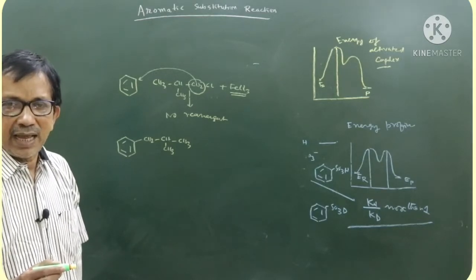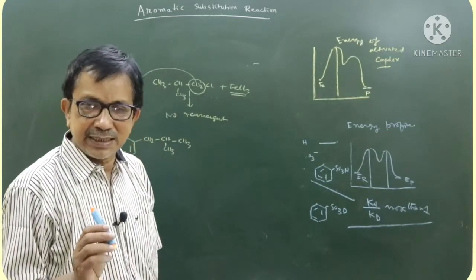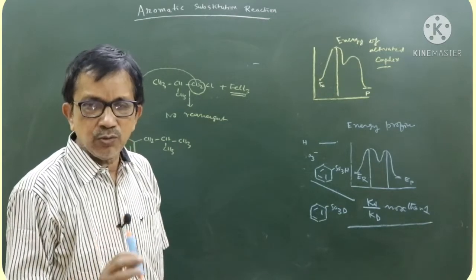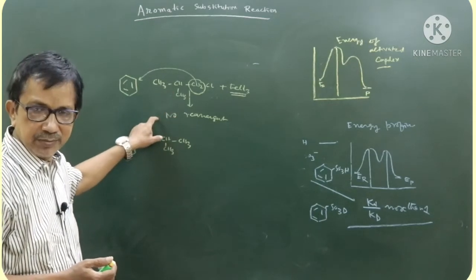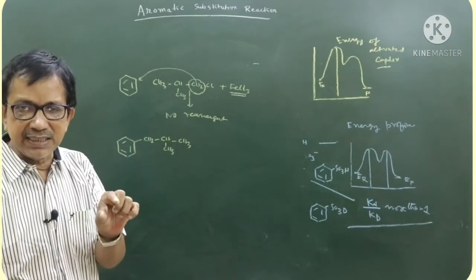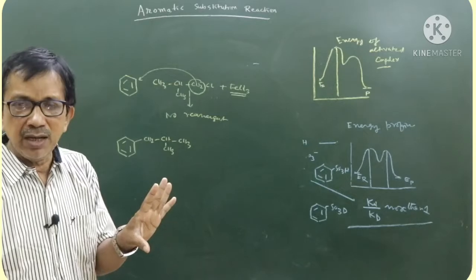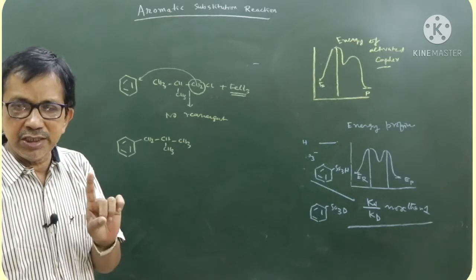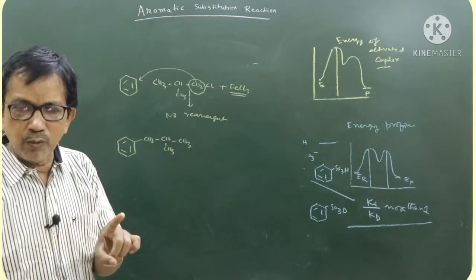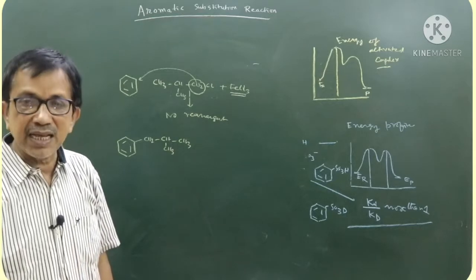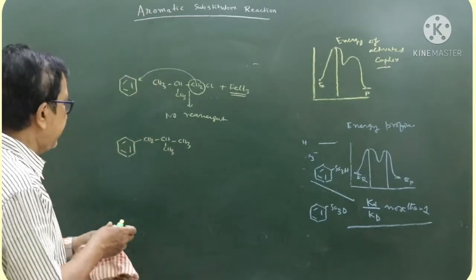Now, I will discuss acylation. Acylation is similar to alkylation, but the difference is that in alkylation there is a chance of rearrangement, and moreover the alkyl group is an activating group, so there is a chance of polyalkylation. I will come to this part later on. But for acylation no such rearrangement is possible. For alkyl carbocation there is a chance of rearrangement, for acyl carbocation no rearrangement is allowed. For acyl carbocation, what are the reagents to be used? For acyl carbocation we use this.